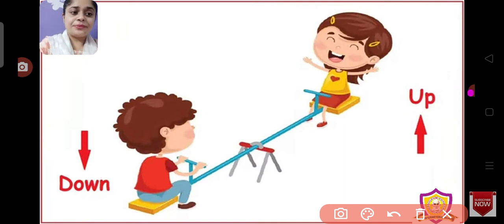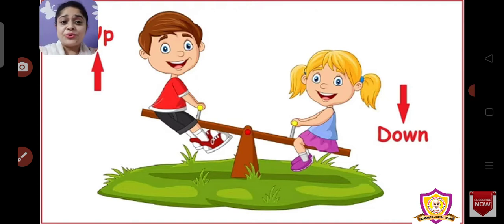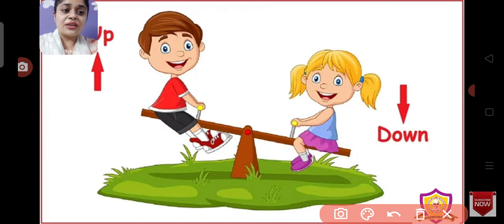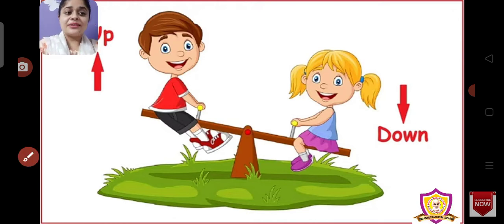Now let's see. And now over here, who is going up? You think and tell me who is going up, children. Can you see clearly who is going up? Think. Is the girl going up? No, it is the boy that is going up on the seesaw. मतलब जो boy है वो ऊपर की तरफ है and the girl is going down. See, can you see the girl? उसको देखो वो नीचे जा रही है, right? The girl is going down.